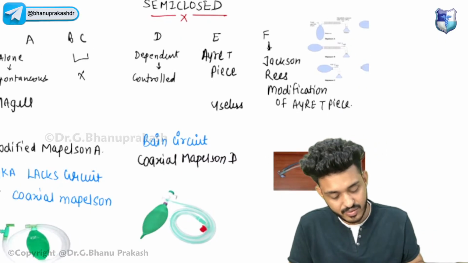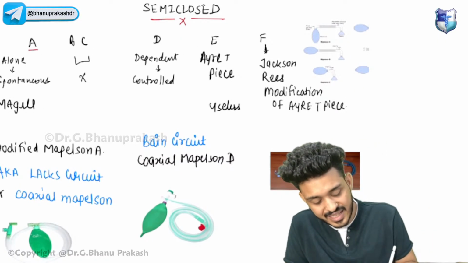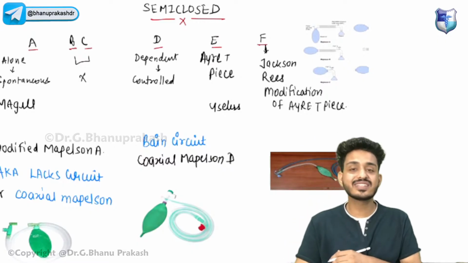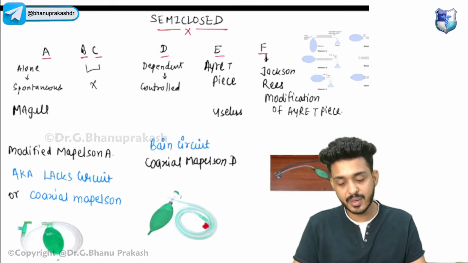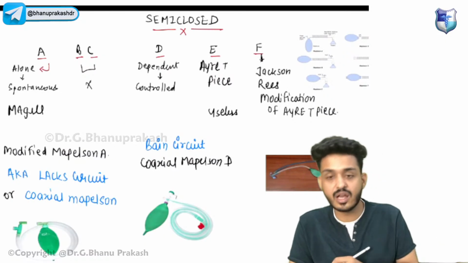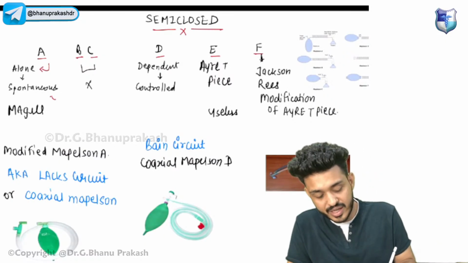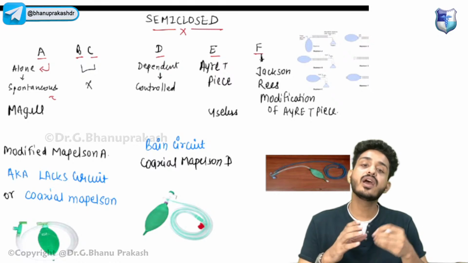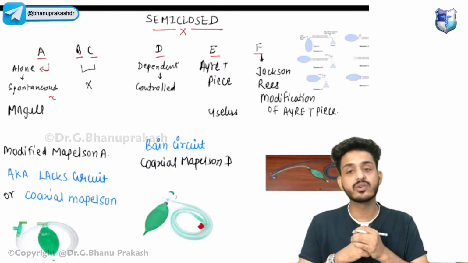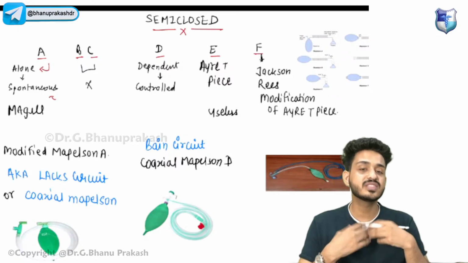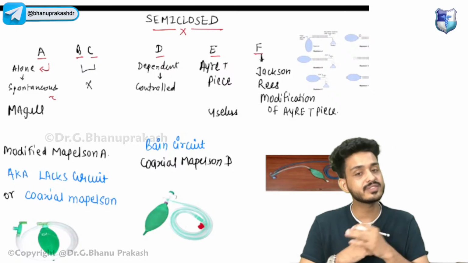First one is your A, second one is B, third one is C, D, E and F. We are having 6 types of circuit. Just remember A first. If someone is alone, he will be breathing spontaneously. First of all, understand the meaning of spontaneous breathing and controlled breathing. Spontaneous means the patient himself can inspire and expire.